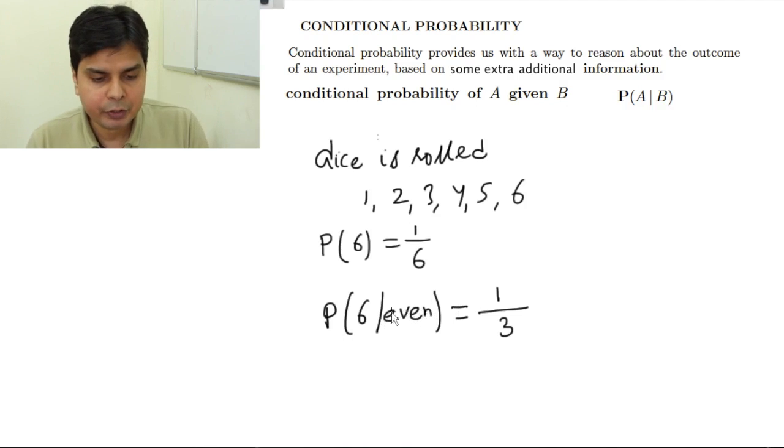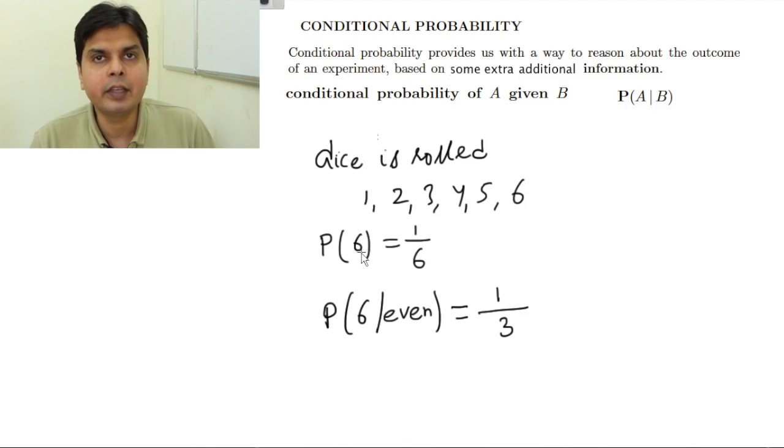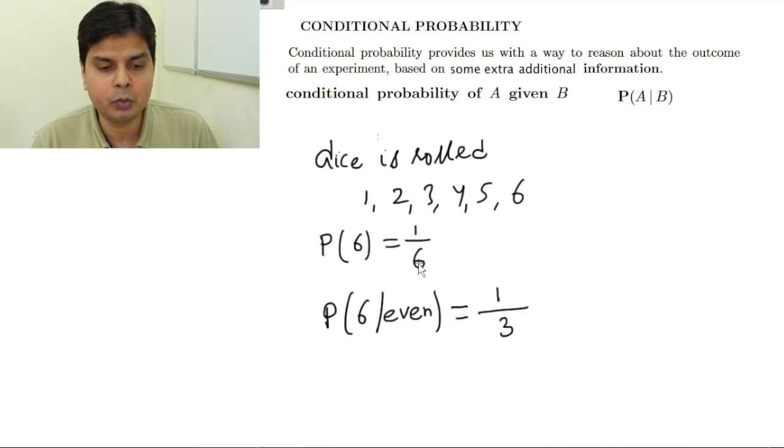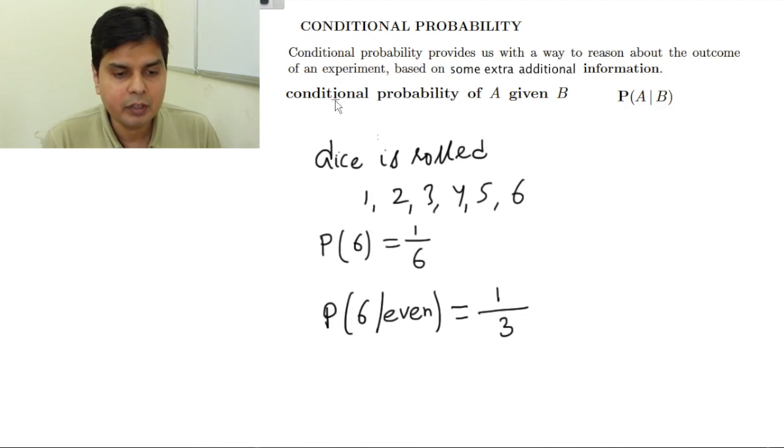So by providing this extra information that this event has happened, that I have obtained an even number, my probability of obtaining 6 has changed. In this case it has increased, in some cases it may decrease also, but the whole idea is that the moment you have been given some additional information about the outcome, your probability has changed. In some cases it may not change, and that is what we call independent events, which I will come to in subsequent slides. So this is called conditional probability.